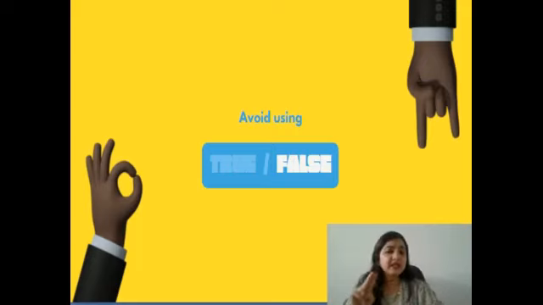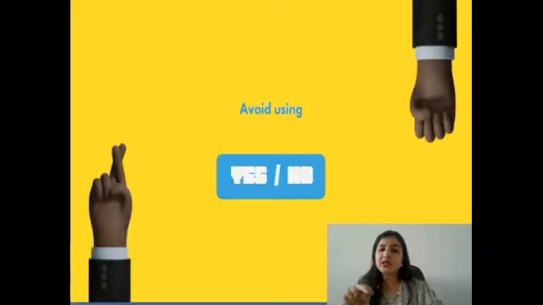Now the second important thing: avoid using true, false, yes, no, correct, incorrect, positive statement, negative statement, and so on. These words are not to be used in the answer.